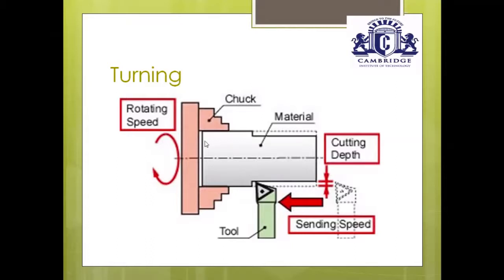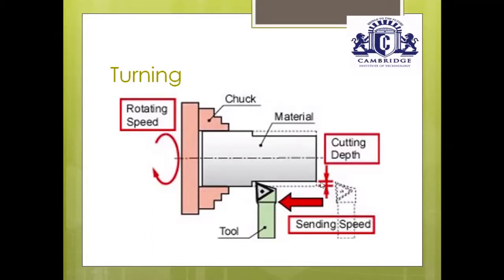You just observe here. Once you switch on the machine, the workpiece starts rotating with a certain speed. Switch that speed to around 400 to 450 rpm. Once we have adjusted the speed to 400 to 450 rpm, the workpiece is continuously rotating. The stationary single point cutting tool, you just move here and touch the outer edge of the workpiece.